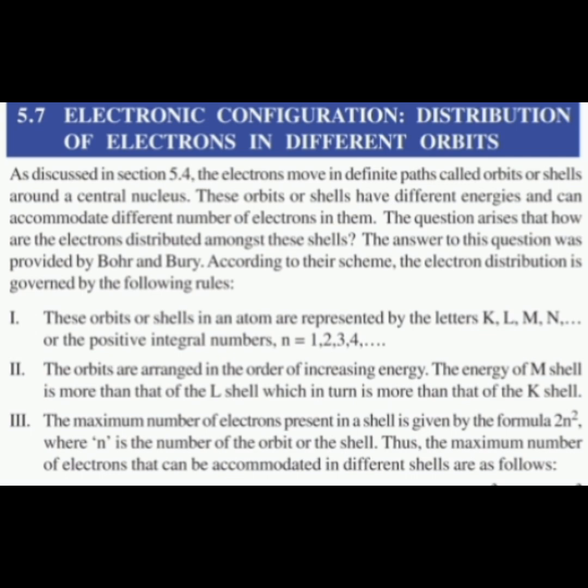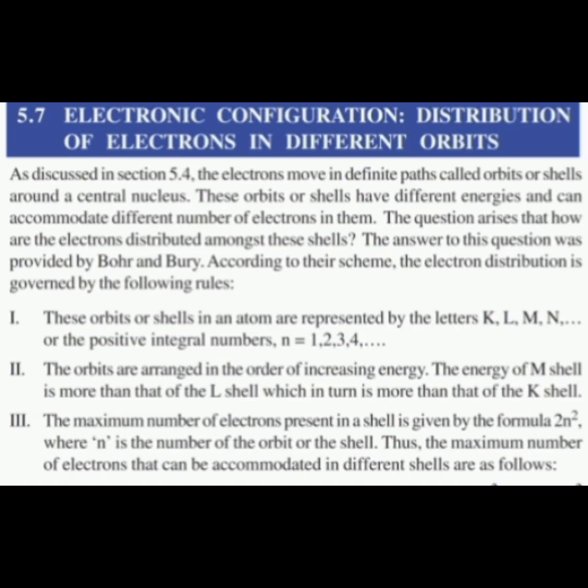We already saw this, but again we are going to discuss it. The orbits or shells in an atom are represented by the letters K, L, M, N or by positive integral numbers, small n equal to 1 to 4. You would have seen that picture, in which the orbits are written as K, L, M, N, and above that 8, 16, 32 like that. So this represents the orbits of the atom.